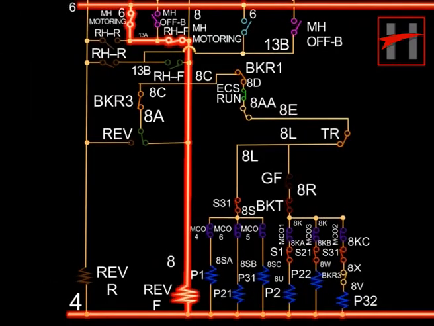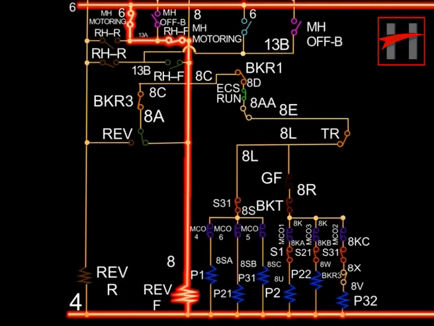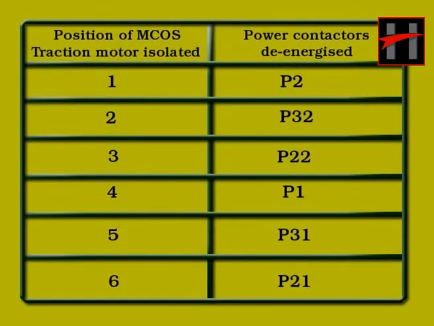The motor cutout switch is manually operated with normal position of all in. Any one of the 6 traction motors can be isolated from the power circuit by selecting the suitable position of motor cutout switch, which isolates the concerned traction motor by isolating the parallel power contactors as follows.